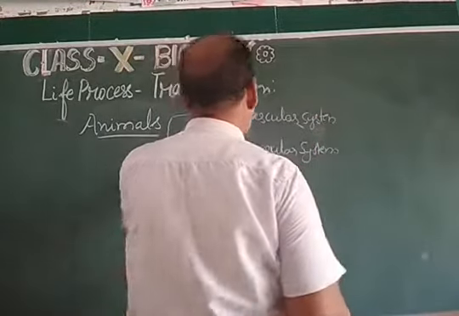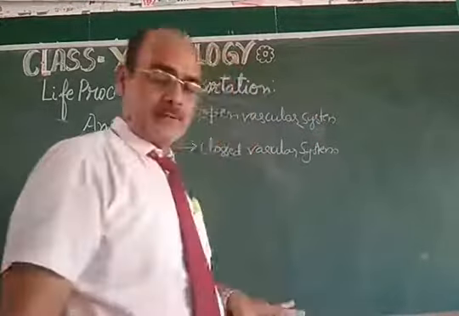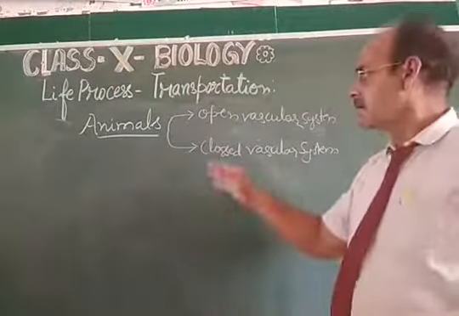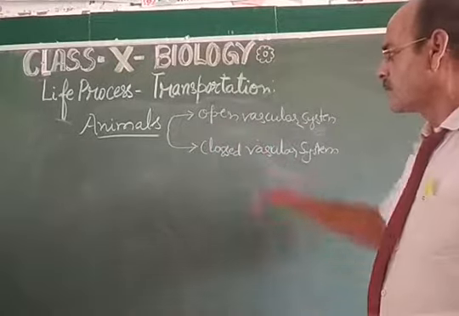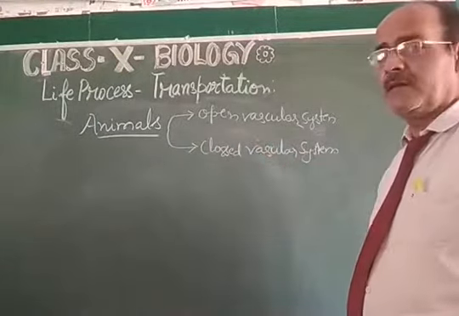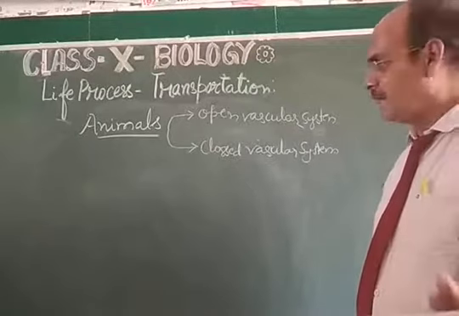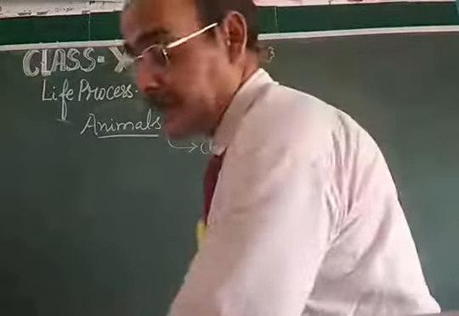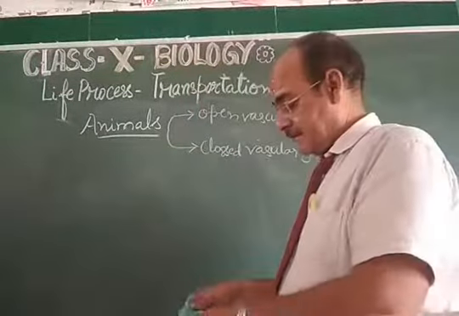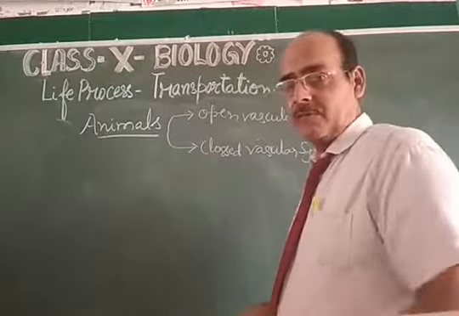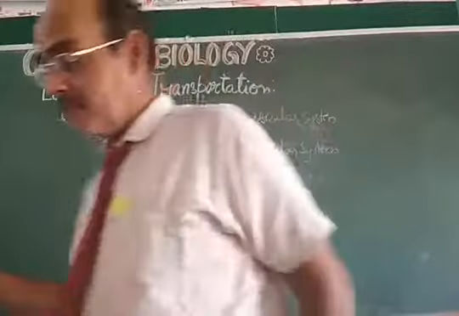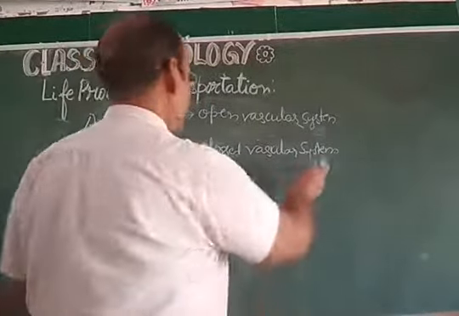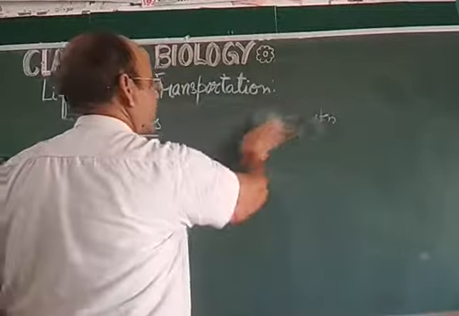So dear student, this open vascular system and closed vascular system are found in different types of the animals. So open vascular system is found in the small insects, small other living organisms, etc., and closed vascular system is found in the higher animals like amphibians, fishes, reptiles, birds, and even mammals. So in the mammals, the syllabus is of human, and now we will facilitate the study of the transportation in human.